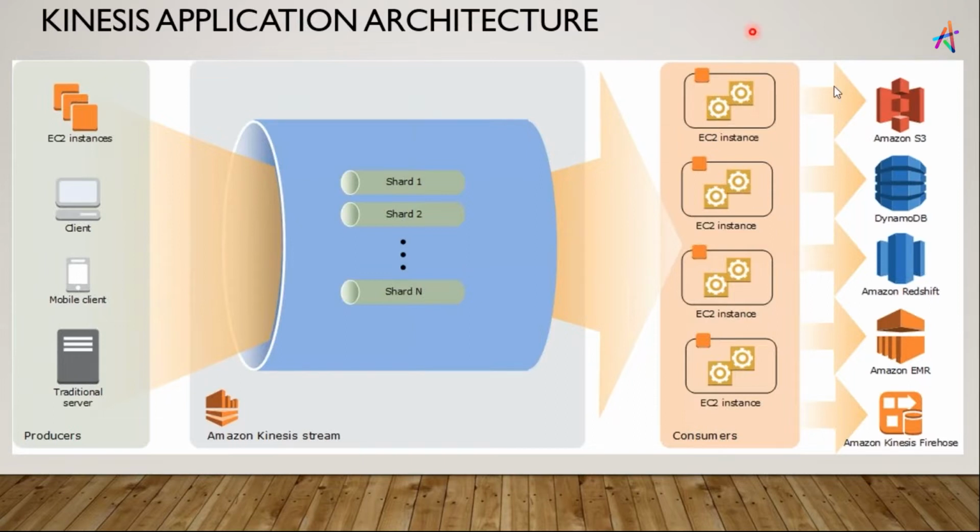Okay, here on the right side you can see we have some other things. Basically, about your Kinesis, I told you that in one place I use a plastic pipe to water my plants. At one place there was a water tap, at another place there were flowers and plants that were consuming that water for themselves.